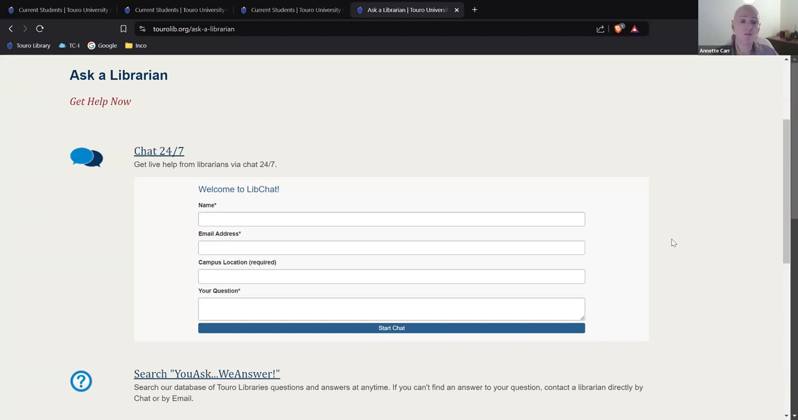They can help you. You may get after hours, you may get a librarian who doesn't work for Touro at all. They work at another university. And again, they can try to help you. So that is a feature you have if you prefer chat.